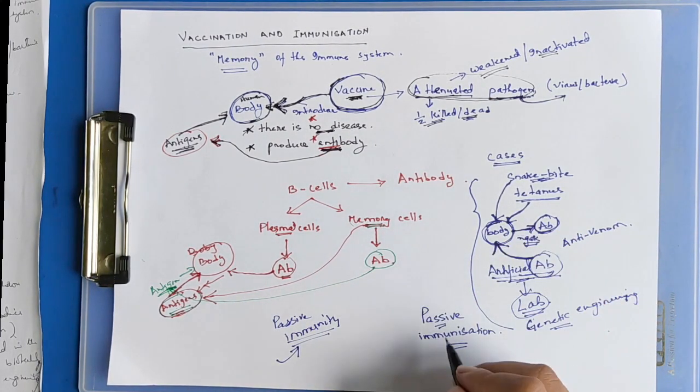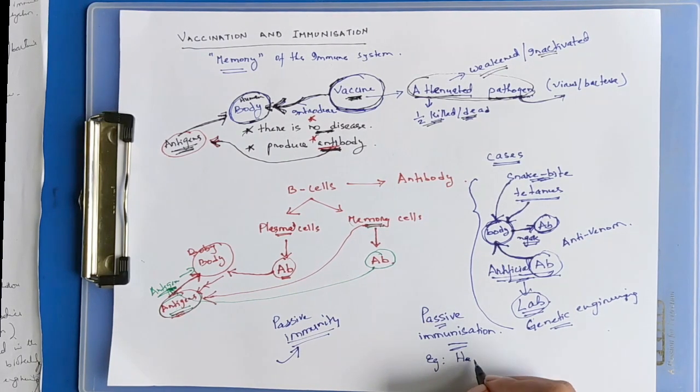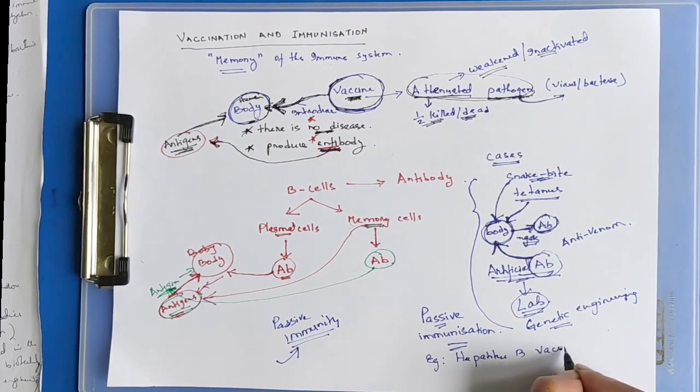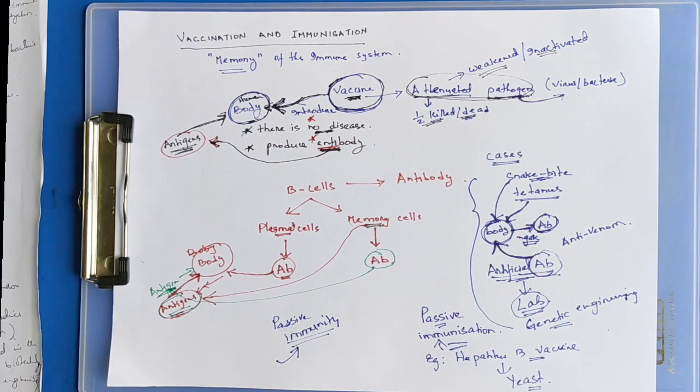Example: hepatitis B vaccine. This hepatitis B vaccine, which is made from yeast, is an example of passive immunization.